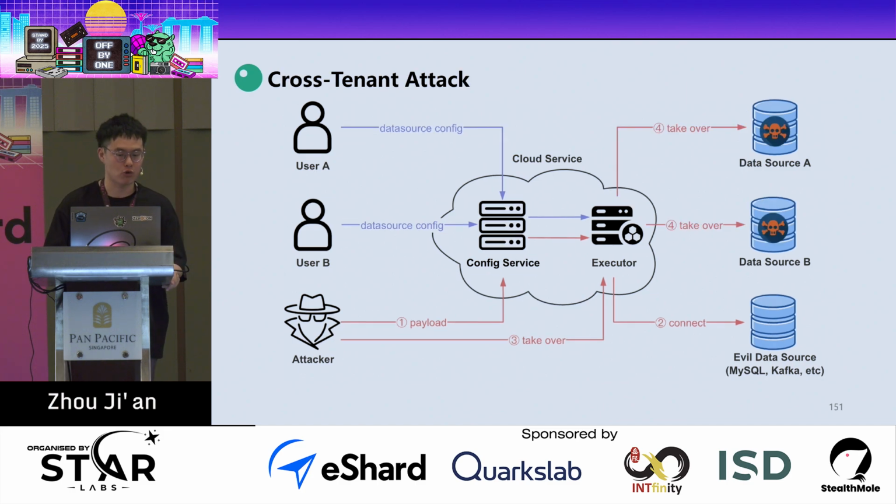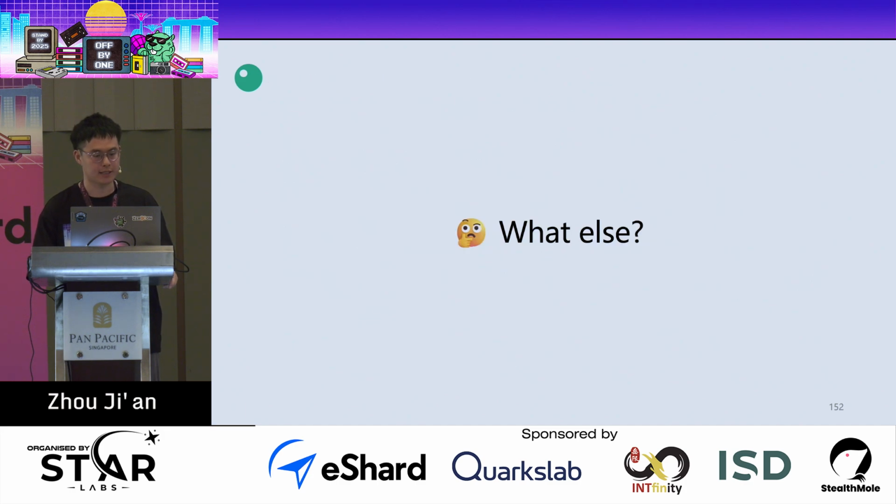And when we control the executor, since different users share the same executor, we can easily achieve a cross-tenant access attack. And besides this scenario, what else?